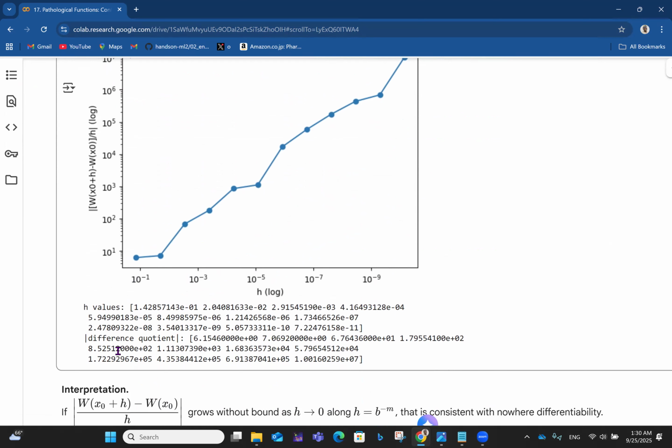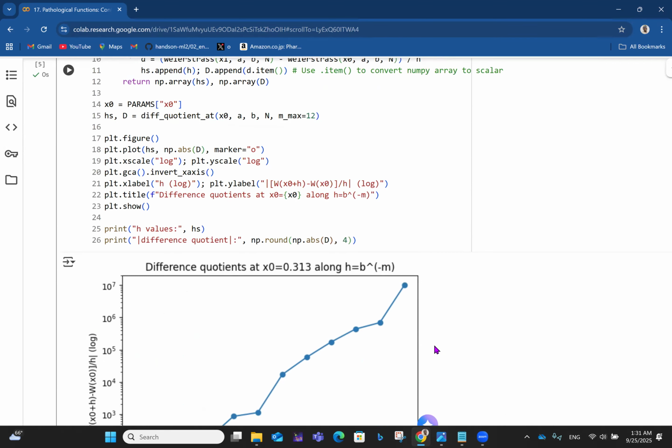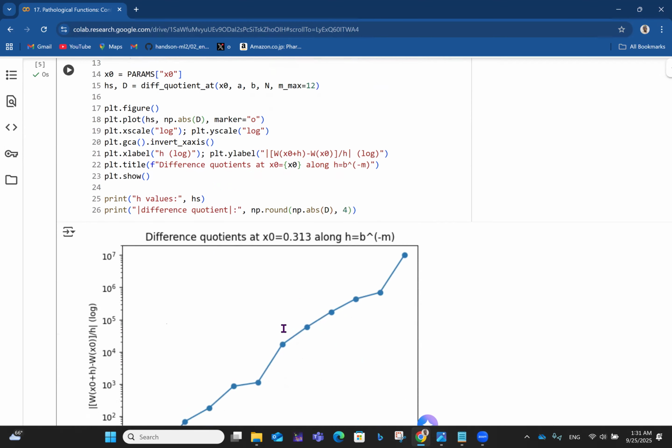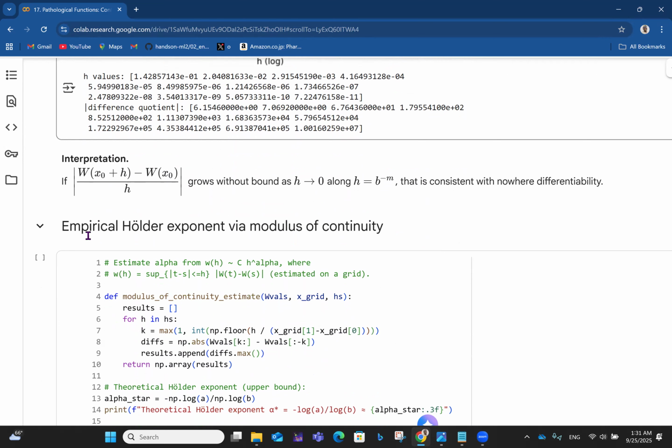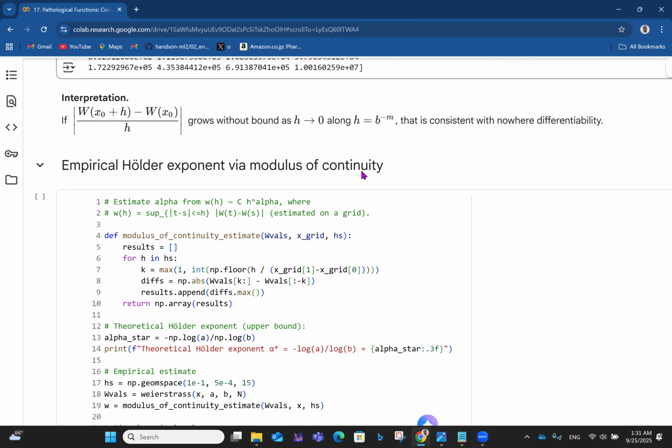You have all these results. You have the h values first of all, then the absolute value of the difference quotient, all those. These are the results we get right there. The interpretation is that if the absolute value of W of X naught plus h minus W of X naught, all over h, grows without bound as h approaches zero along h equals b to the minus m, that is consistent with nowhere differentiability. So that gives us nowhere differentiability.